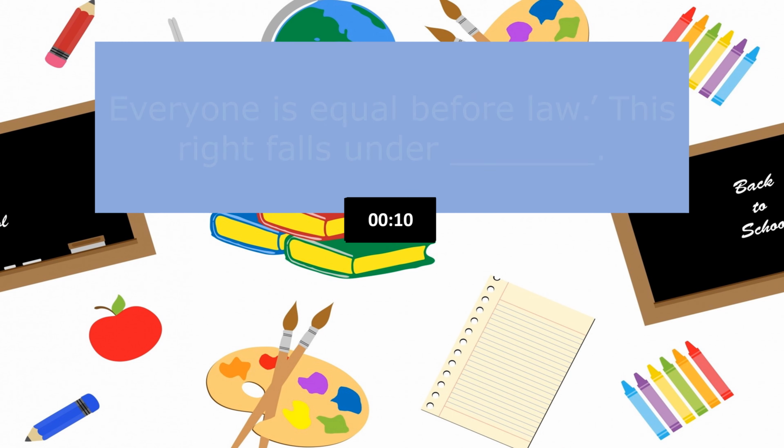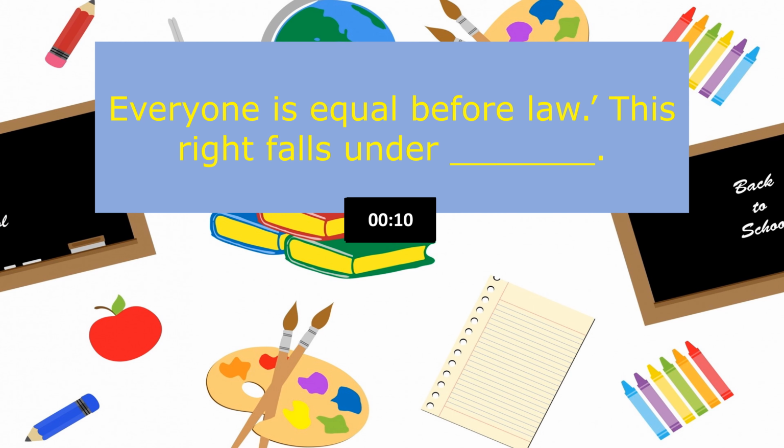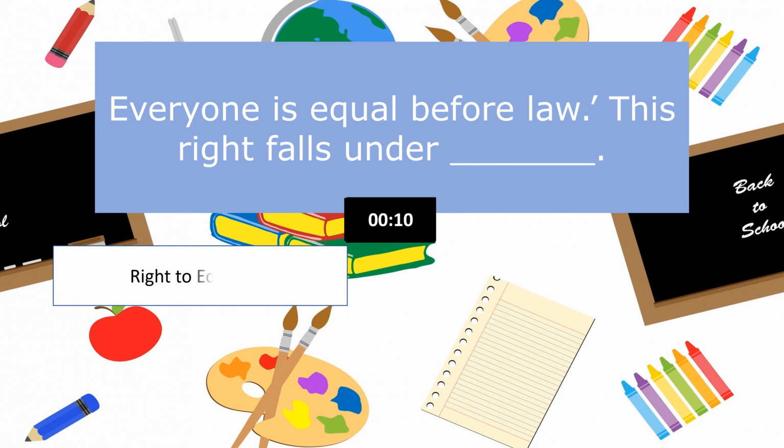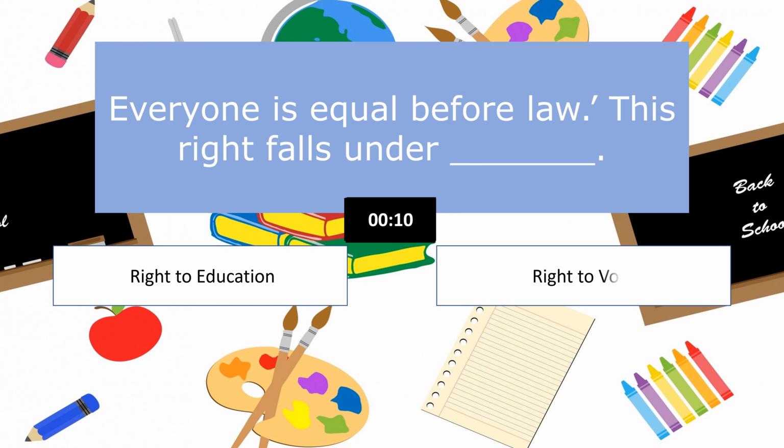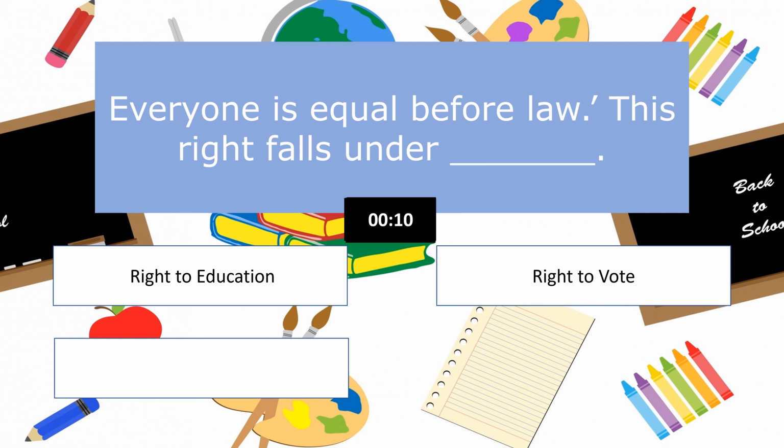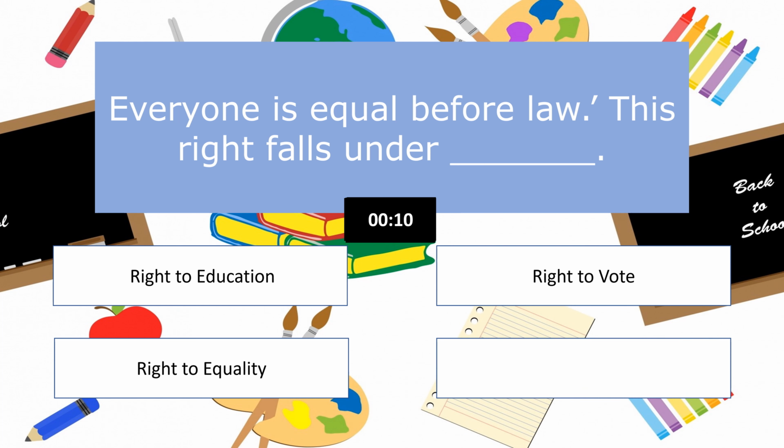Here is your question. Everyone is equal before law. This right falls under blank. Option 1. Right to education. Option 2. Right to vote. Option 3. Right to equality. Option 4. Right to study.